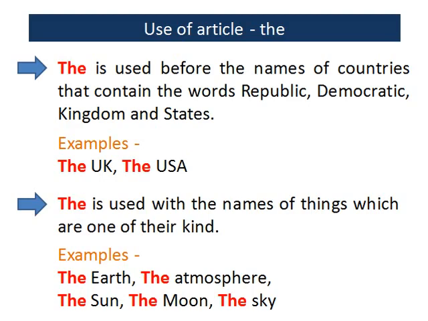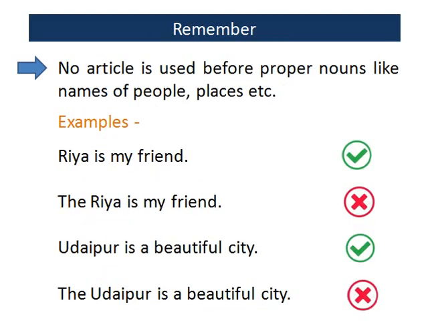Remember, no article is used before proper nouns like names of people, places, etc. Examples: Ria is my friend is right, but the Ria is my friend is wrong. Udaipur is a beautiful city is right, but the Udaipur is a beautiful city is wrong.